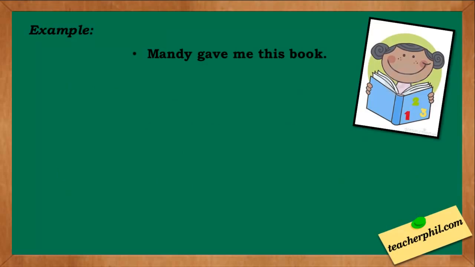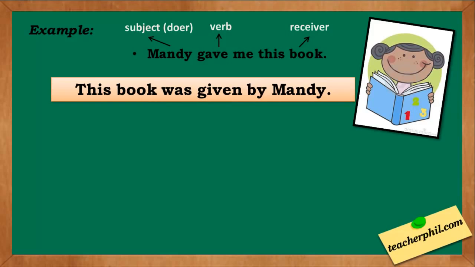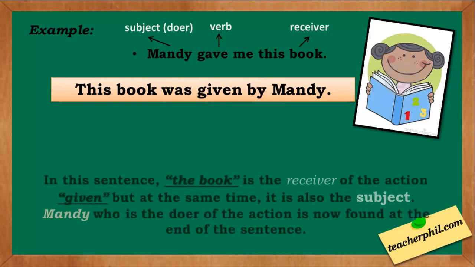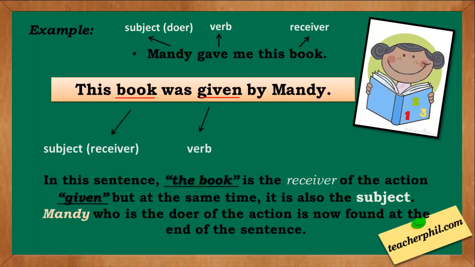Example: Mandy gave me this book. This sentence is in active voice. Mandy is our subject, which is also the doer of the action. Gave is our verb, and book is our receiver. If we change this into passive voice, it will now become: this book was given by Mandy. In this sentence, the book is the receiver of the action given, but at the same time, it is also the subject. Mandy, who is the doer of the action, is now found at the end of the sentence.